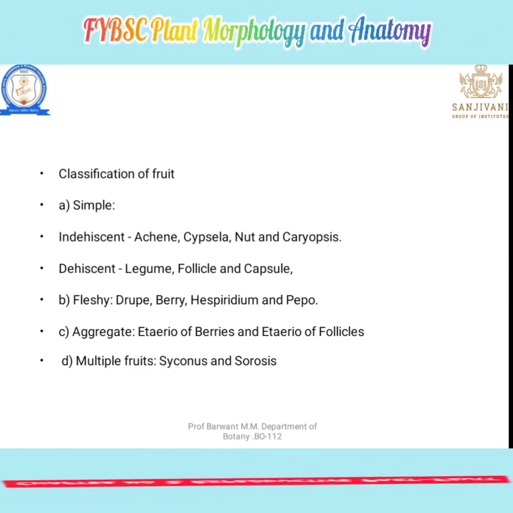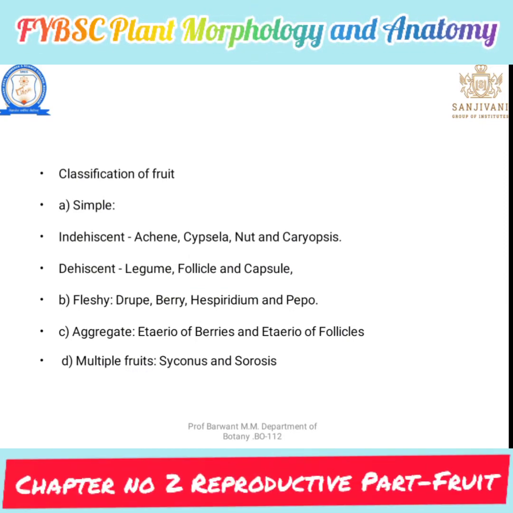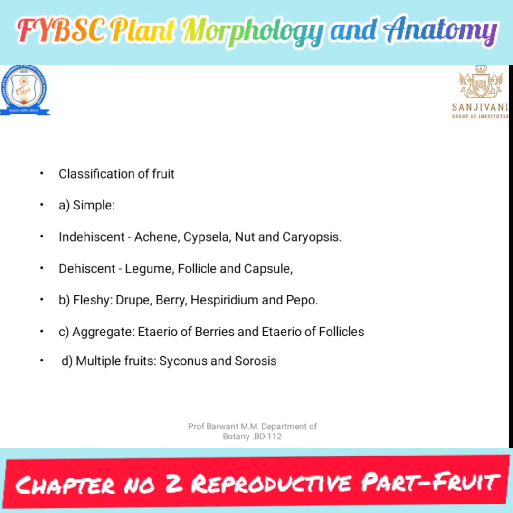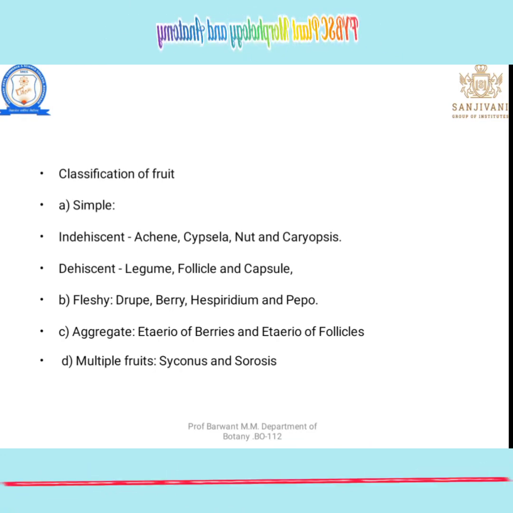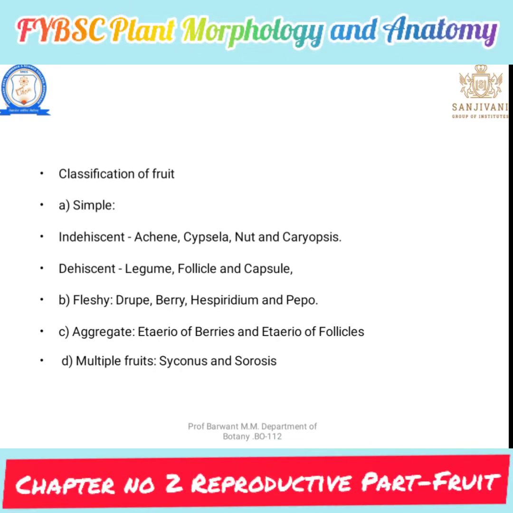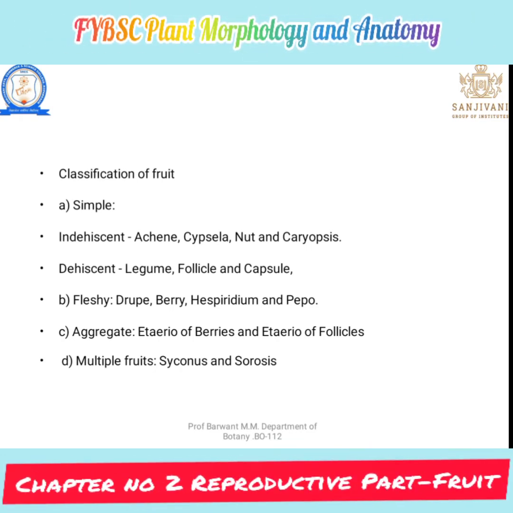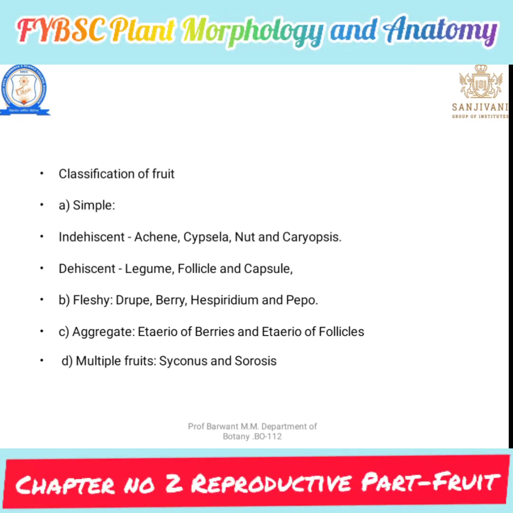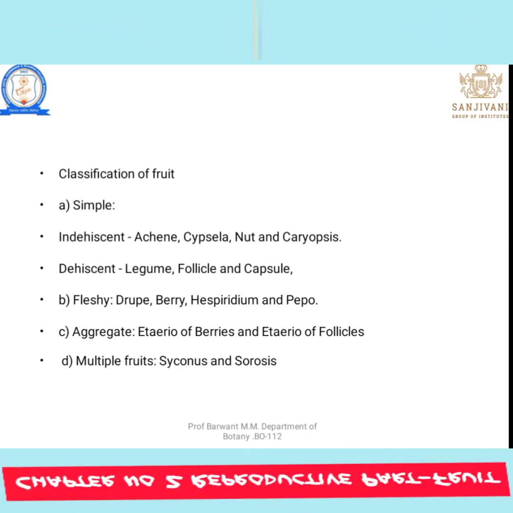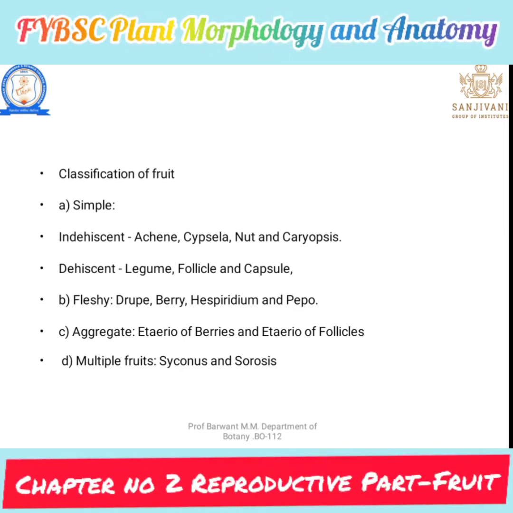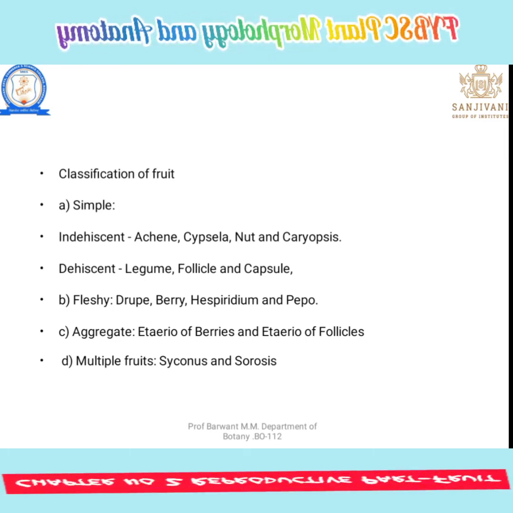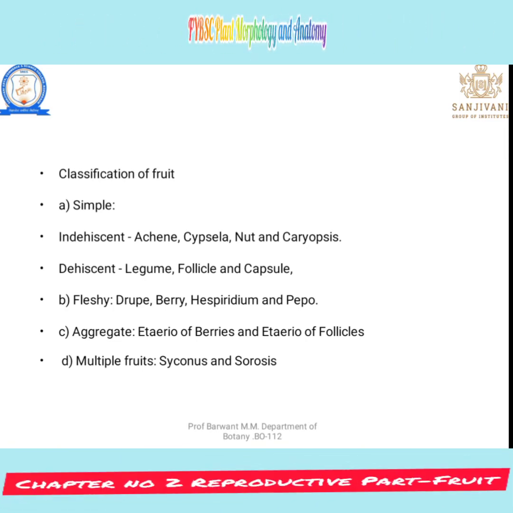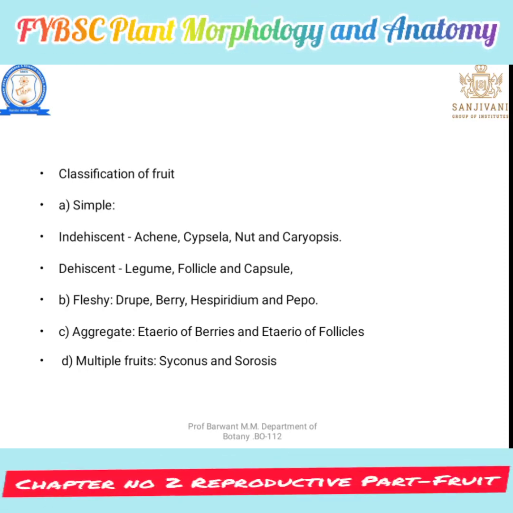Let's see the next point: classification of fruit. Fruits are classified into four types: simple fruit, fleshy fruit, aggregate fruit and multiple fruit. The simple type of fruit is classified into indehiscent and dehiscent.